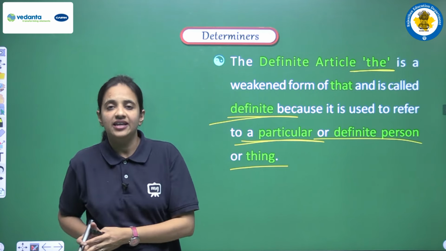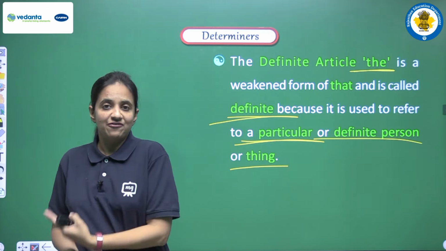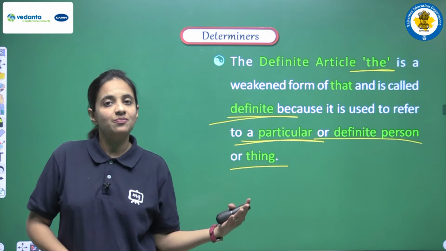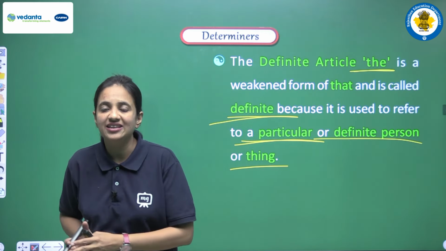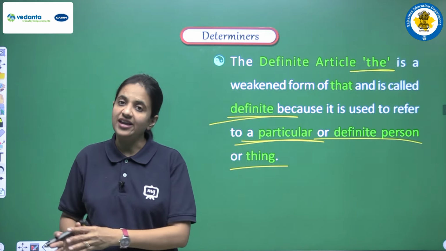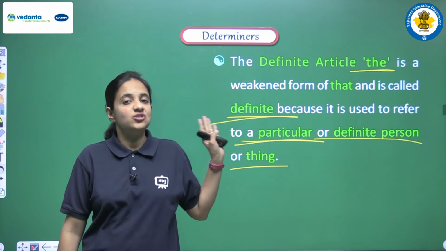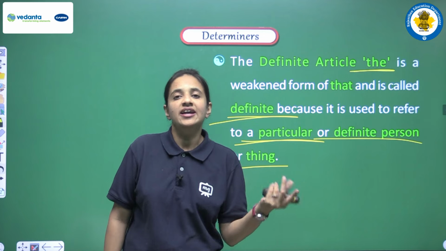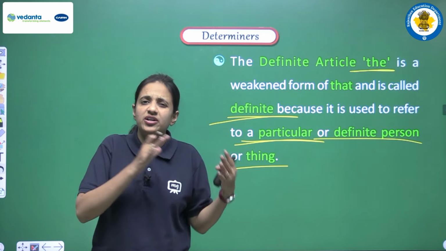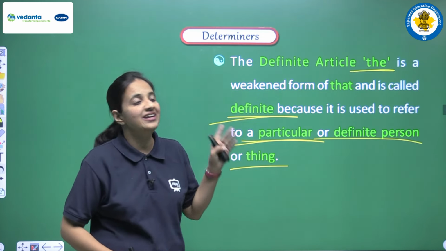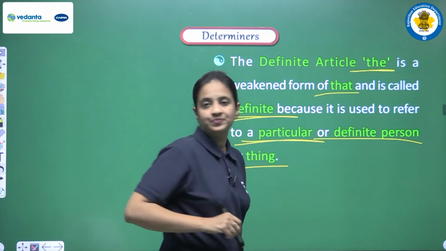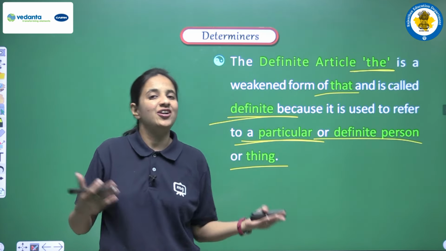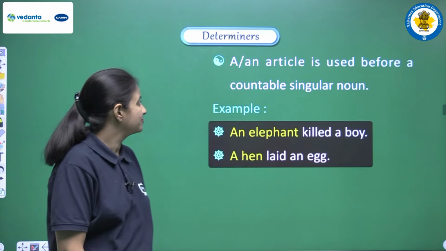A or an, they are known as indefinite. Why? Because they are not at all used to show any particular person or thing, and actually a or an means one. And now we are having the, so yes, this is known as definite article. Why? Because it is used to refer to a very particular person, particular thing, and it actually means that. So this is about why they are known as definite or indefinite articles.